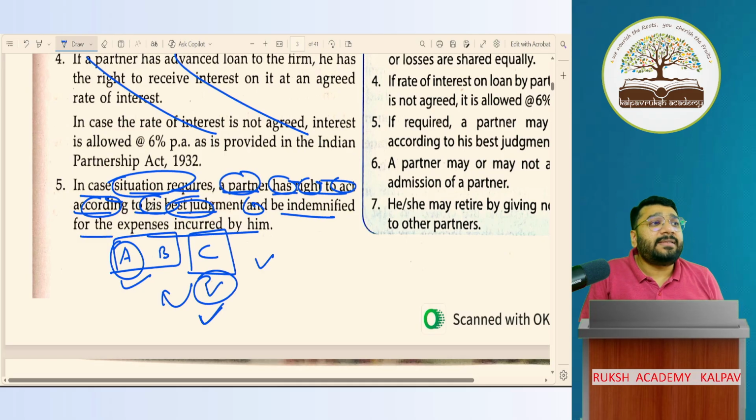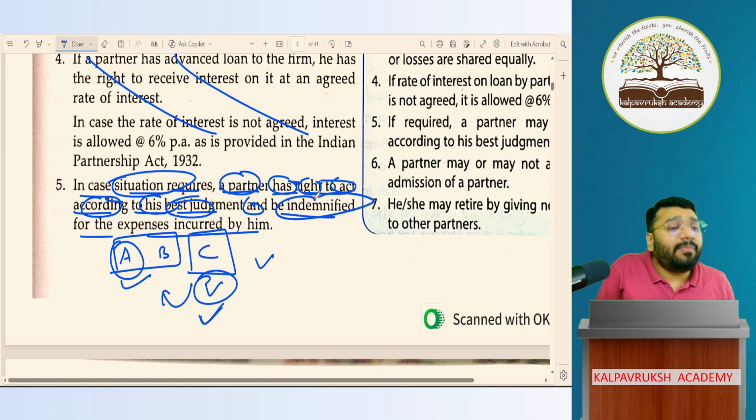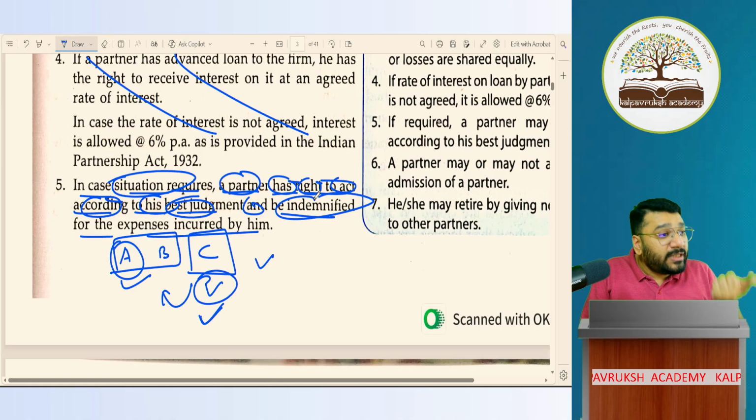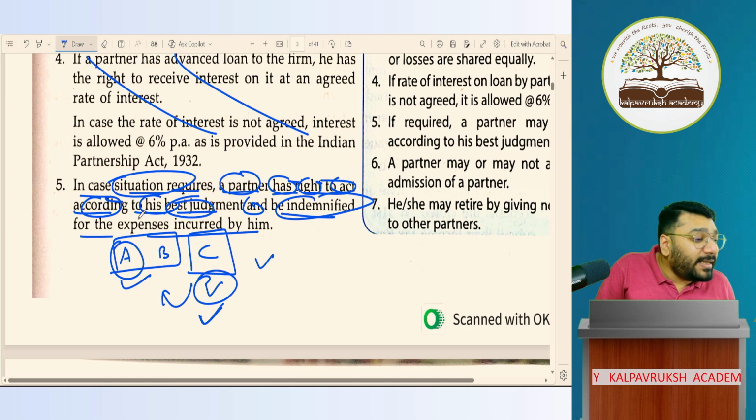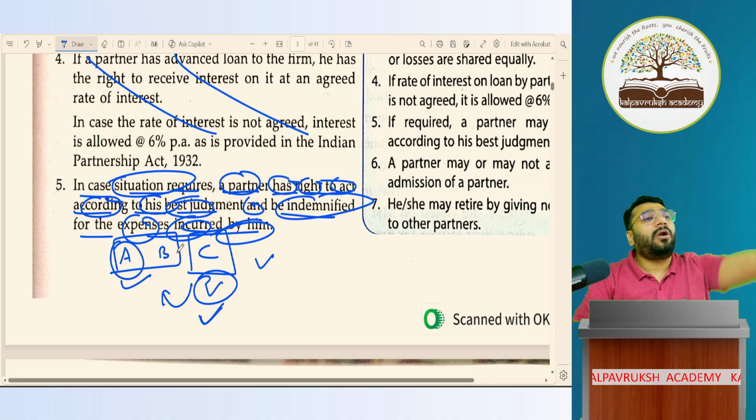Can A and B later come and tell that no, this is a wrong decision, you cannot do it? Can A and B say no? So whatever payment is done by partner C, he has the right to be indemnified. Indemnified means what? Compensated. So C will take this money in return from the firm. He has the right to be compensated. So C should be indemnified for the payment, that is, the expense incurred by him. Got it, not got it?